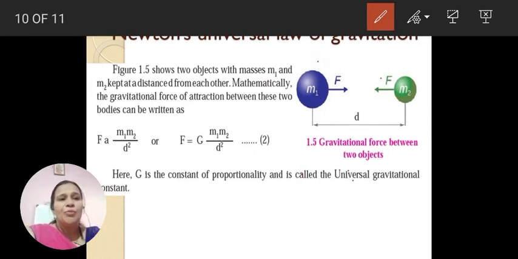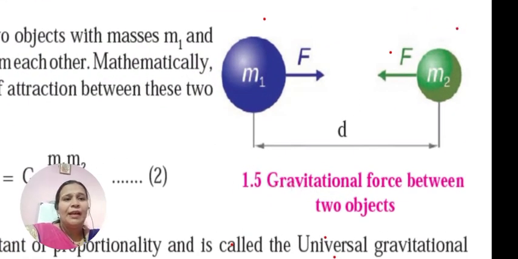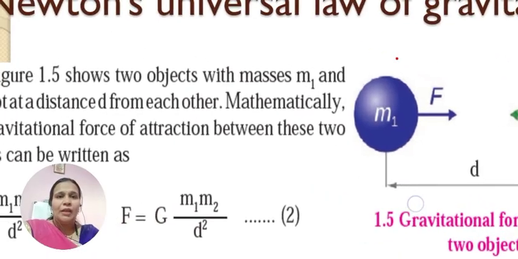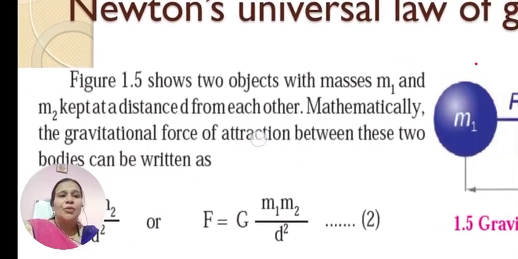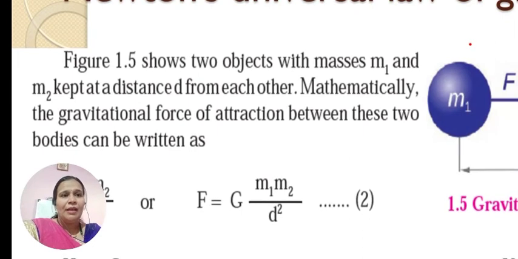Now there are two objects, object 1 and object 2, having masses m1 and m2. Let m1 be the mass of the first object and m2 be the mass of the second object. Now these two objects are placed at a distance d apart from each other. According to the universal law of gravitation, the first object will exert a force on the second. At the same time, the second object will exert a force on the first. Okay, so we can summarize this as two objects with masses m1 and m2 kept at a distance d apart from each other.